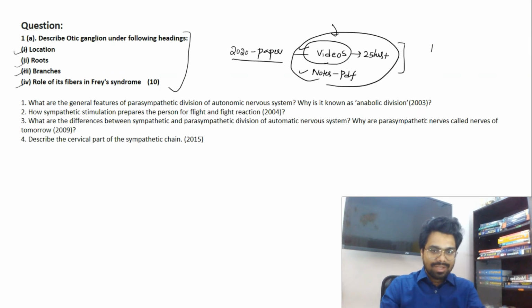Let me summarize what I'm trying to do. Paper 1 section is anatomy, physiology and biochemistry. These questions are either direct or indirect repeats from the previous year topics. Not even a single question is out of the syllabus. There are toppers in the last year or previous year.